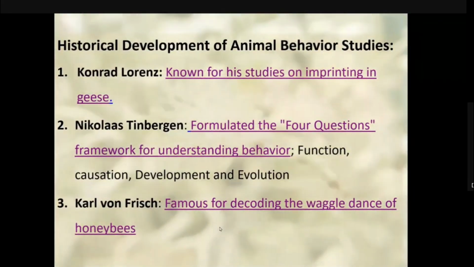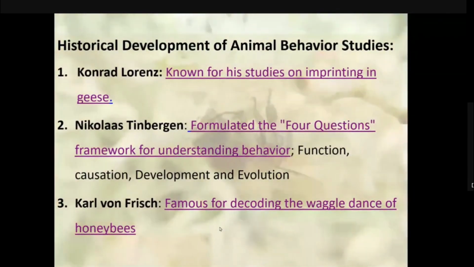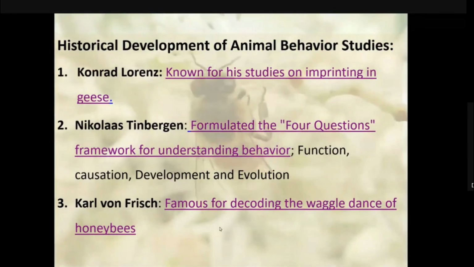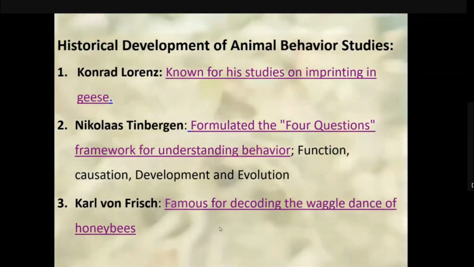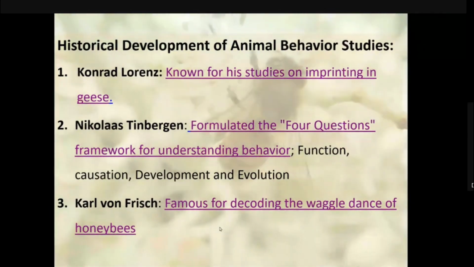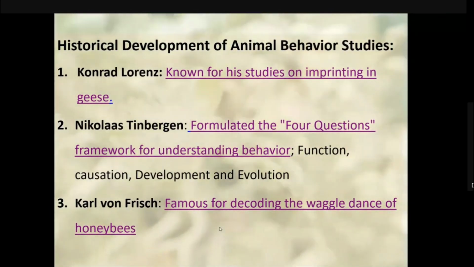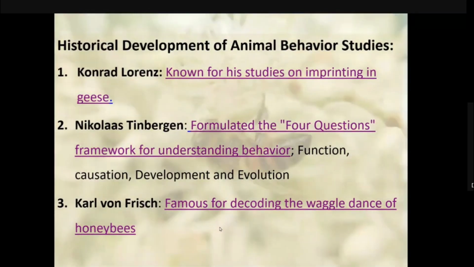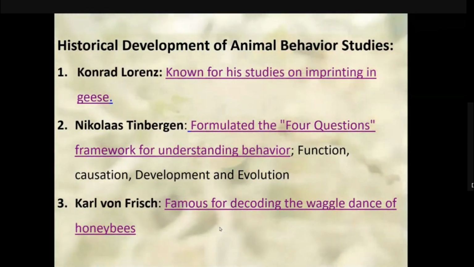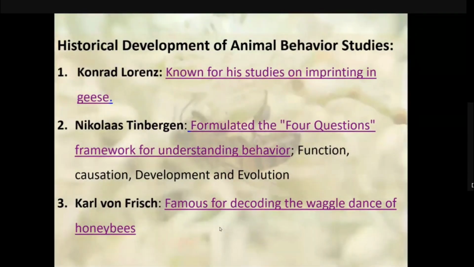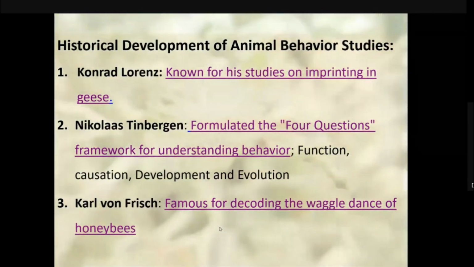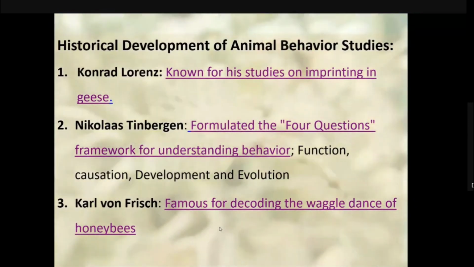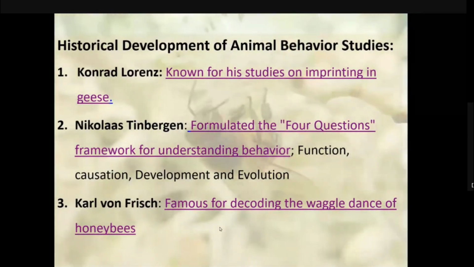Then next, historical study, Nicholas Tinbergen formulated the four-question framework for understanding behavior. The four questions are function, causation, development, and evolution. Out of that, the first question is function.